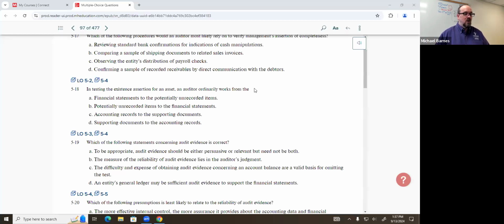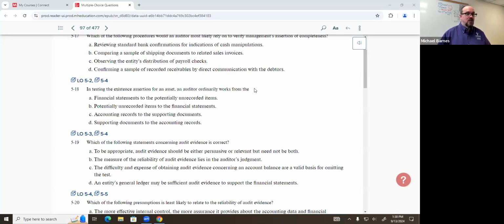Financial statements to potentially unrecorded items. Financial statements would be a good start because that's where we would start, but potentially unrecorded items would be something we would actually be concerned about with respect to completeness. So that's not a good direction. Potentially unrecorded items to the financial statements. Again, that's not going to be a directional test because those are kind of the same level.